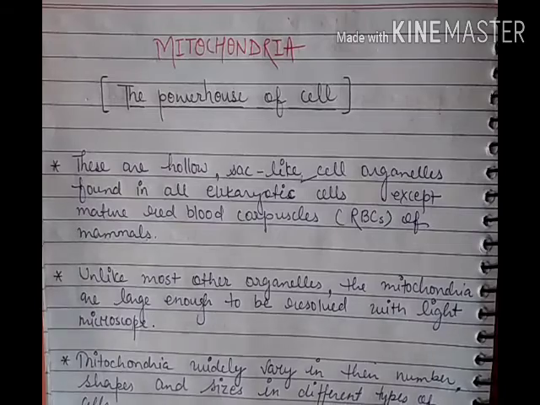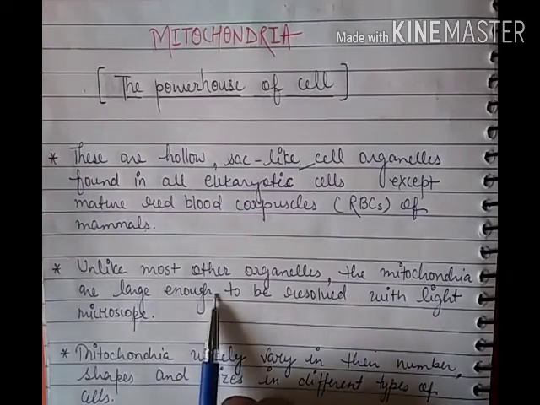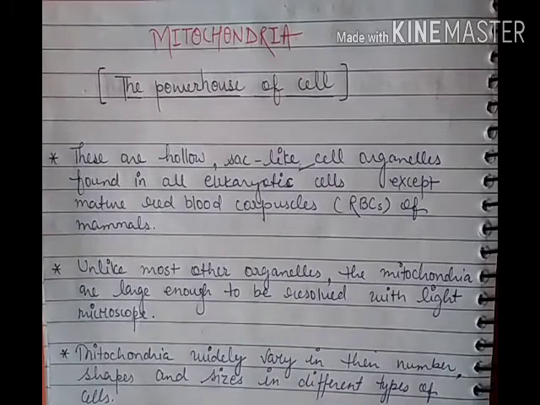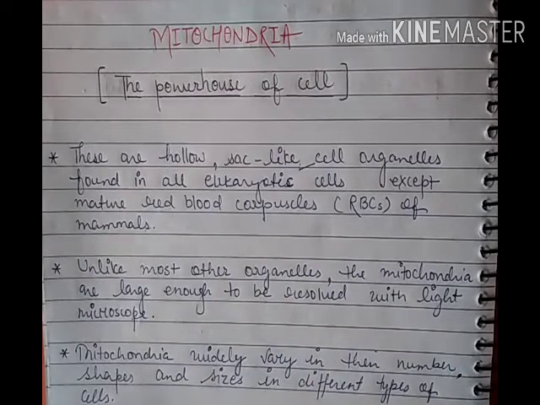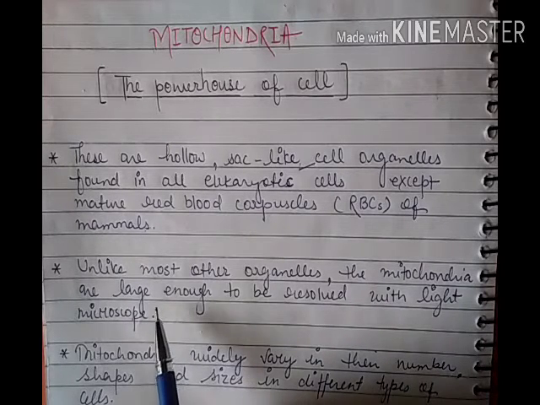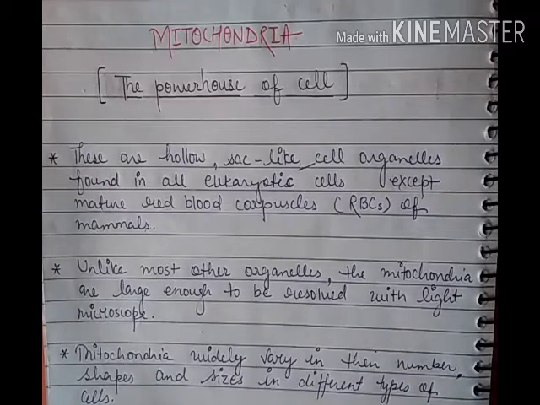Now, unlike most other organelles, the mitochondria are large enough to be resolved with a light microscope. Most of the cell organelles are very minute and cannot be seen by the light microscope or compound microscope, but mitochondria are a little bigger in size, so that they can be resolved with the light microscope.